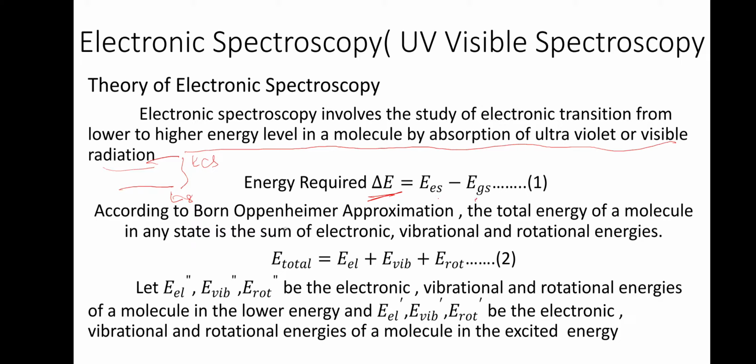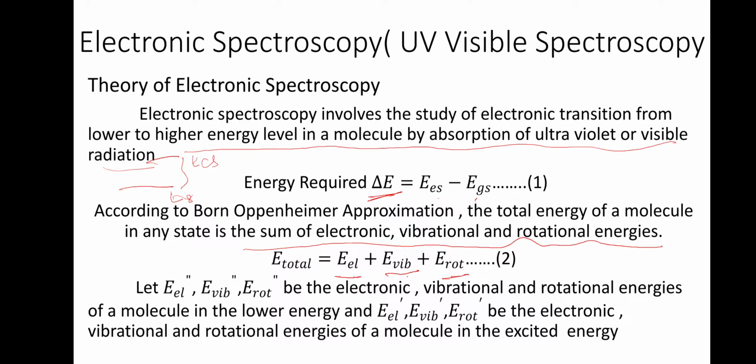Then according to the Born-Oppenheimer approximation, we know the total energy of a molecule in any state is the sum of electronic, vibrational and rotational energies. We will not consider translational energy since it is not quantized. So E total can be written as E electronic plus E vibrational plus E rotational. That is, energy due to the electronic energy level plus energy of the vibrational energy level plus energy of the rotational energy level.